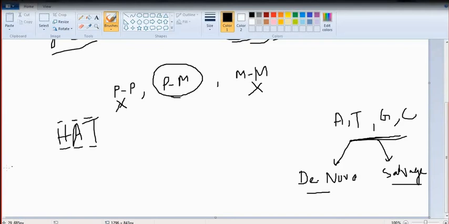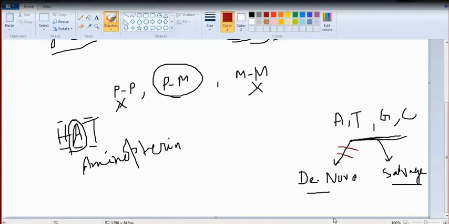In HAT selection, it contains the middle one, A. A means aminopterin. This aminopterin is the inhibitor of the de novo pathway.